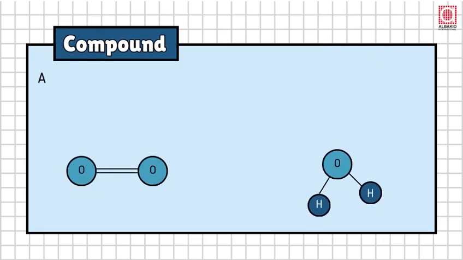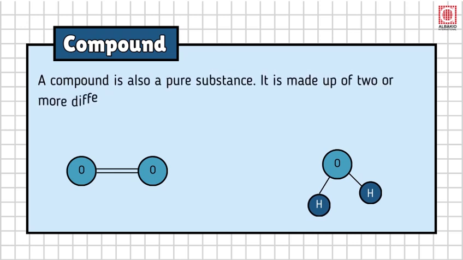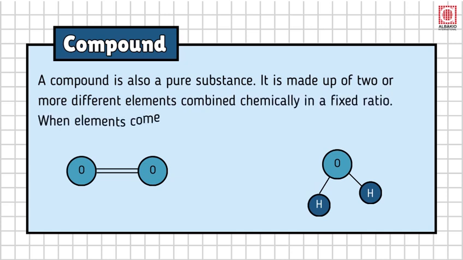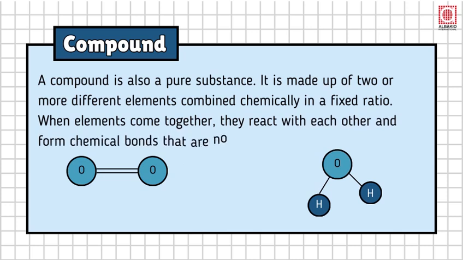Compound. A compound is also a pure substance. It is made up of two or more different elements combined chemically in a fixed ratio. When elements come together, they react with each other and form chemical bonds that are not easy to break.